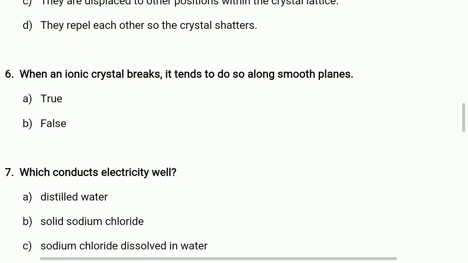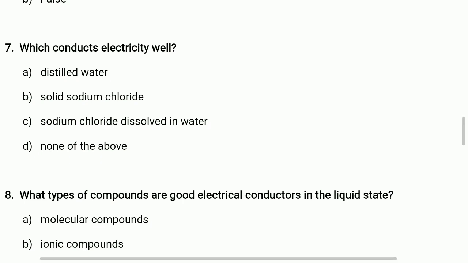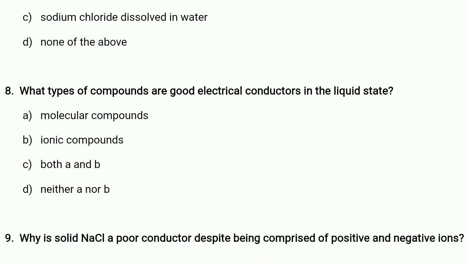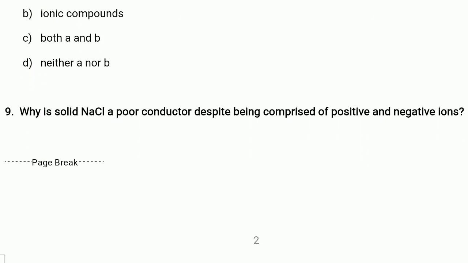Question 6. When an ionic crystal breaks, it tends to do so along smooth planes. Is this statement true or false? Question 7. Which conducts electricity well? A. Distilled water. B. Solid sodium chloride. C. Sodium chloride dissolved in water. D. None of the above. Question 8. What types of compounds are good electric conductors in the liquid state? A. Molecular compounds. B. Ionic compounds. C. Both A and B. D. Neither A nor B.